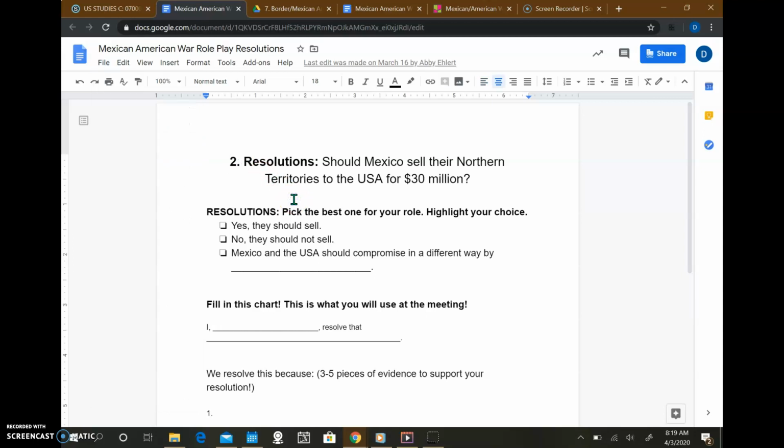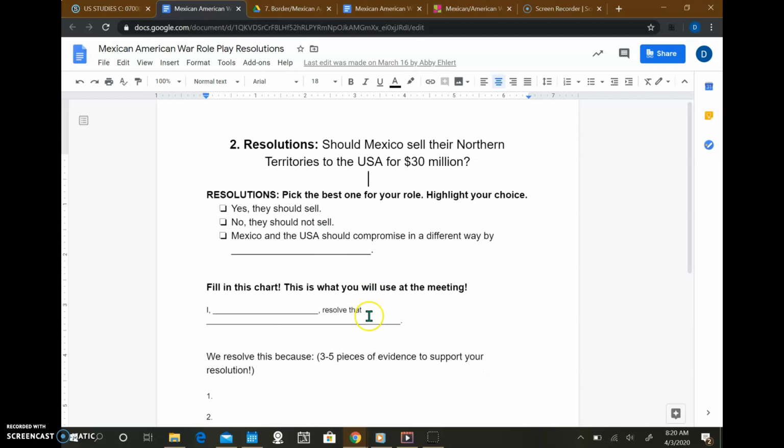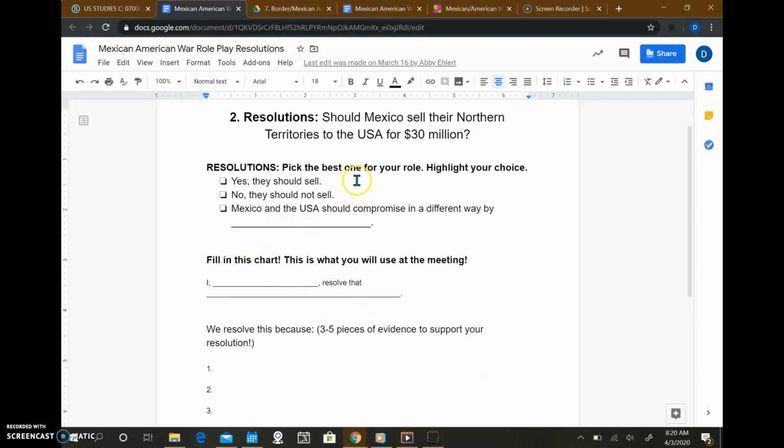This is basically just your role's perspective on what should happen. So you know the background information, you know what your role says. If you need to go back, feel free to do that. So you'll pick one of these options for this question: Should Mexico sell their northern territories to the U.S. for $30 million? Each role is definitely going to have a different perspective, and you need to do your best to decide what your role would do in this situation. So yes, they should sell, no, they should not sell, or they should compromise in a different way.